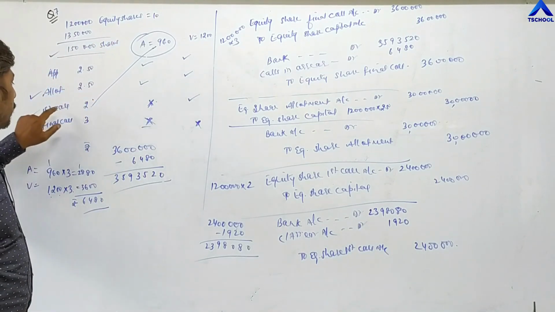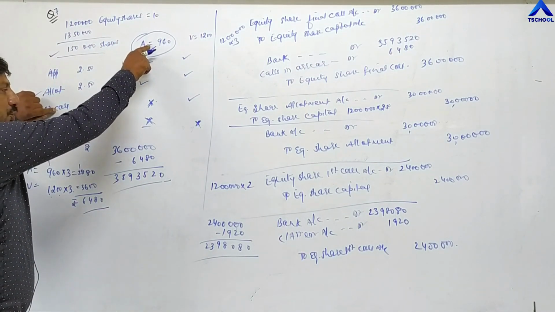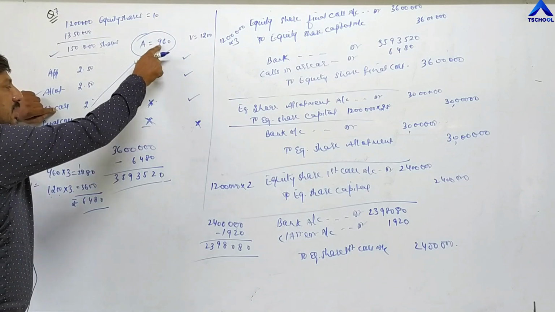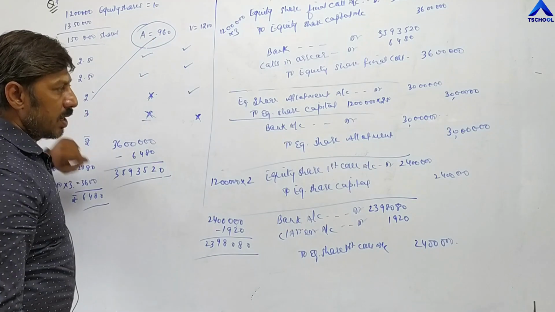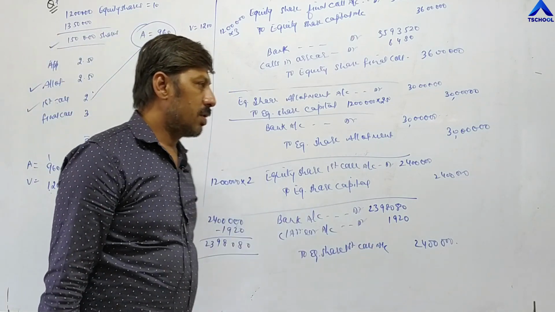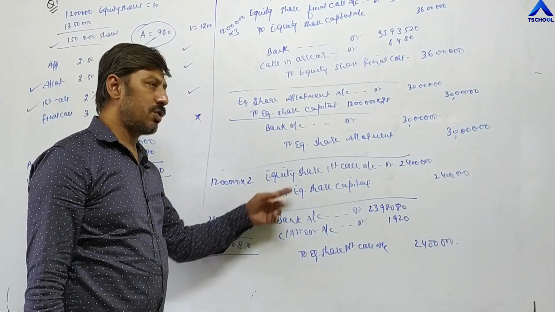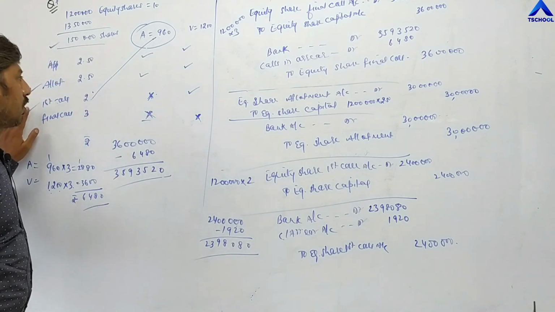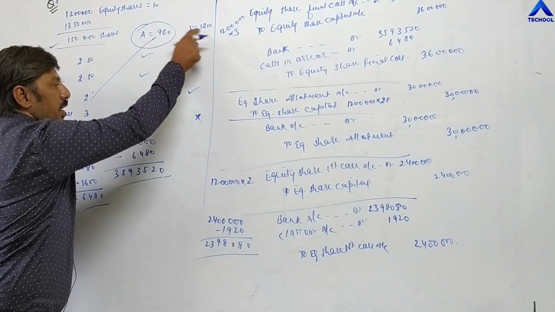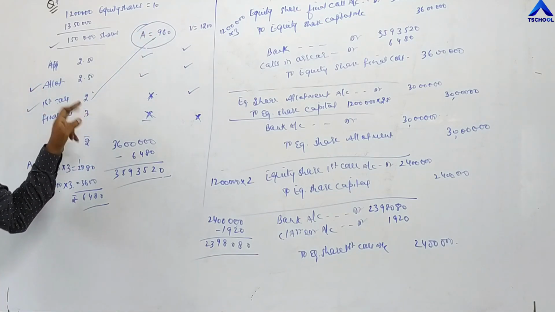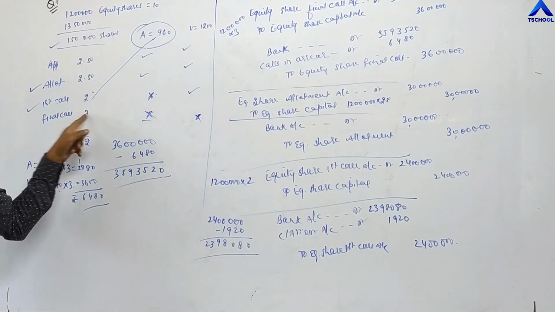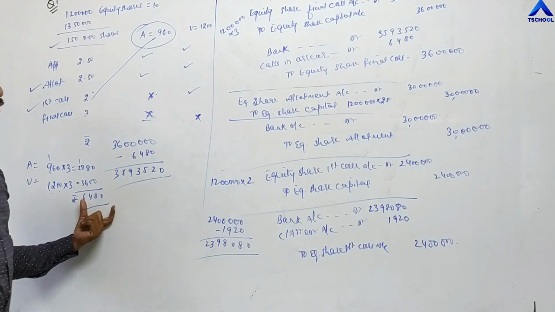At the time of the first call, only one shareholder, Aishwarya, has not paid. That's why 960 into 2 becomes 1,920. So 1,920 is deducted from the first call, but at the time of the final call, two shareholders have not paid the final call, means 3 rupees. So 960 into 3 plus 1,200 into 3 becomes 6,480.